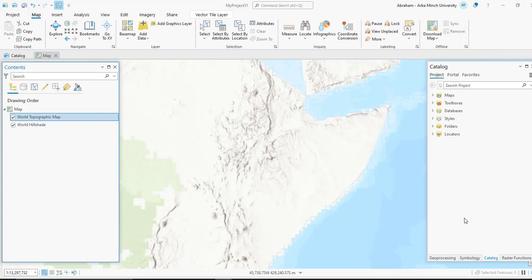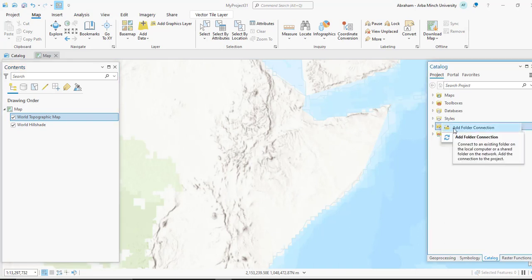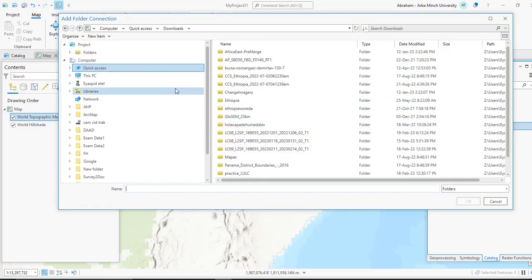So first open your software and add your data for this tutorial. As I told you, I am going to use a Landsat 8 image. So open the catalog pane, and under folder add folder connection and direct to your data. Here I have downloaded two images. The first image has some cloud and the second image also has a cloud, so I'm going to use these two images in order to remove the clouds from the two images and then finally mosaic them to create one output image.